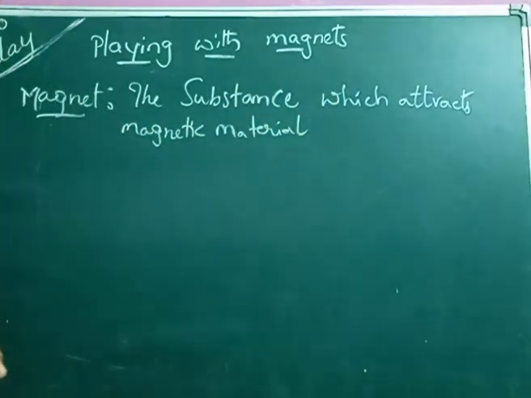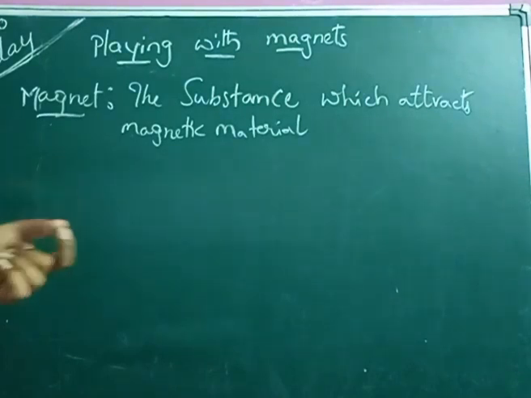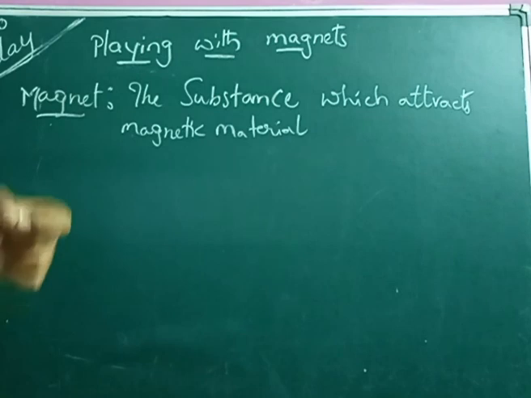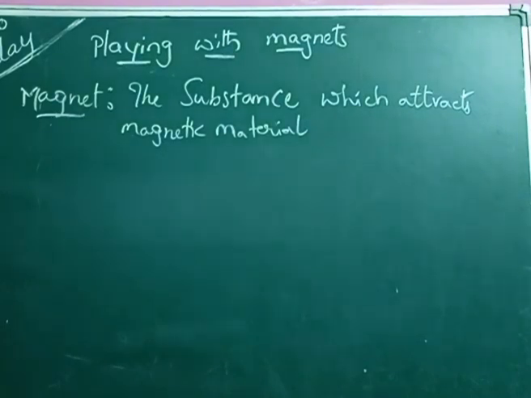The substance which attracts magnetic material is known as a magnet. So, does every substance attract other materials? Definitely no, because only some substances attract other substances. Those substances which attract other substances are nothing but magnets. So these magnets obviously attract other magnetic materials.